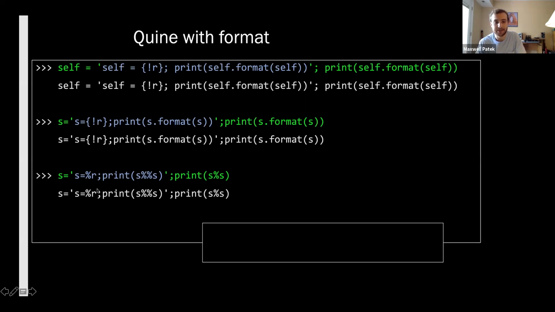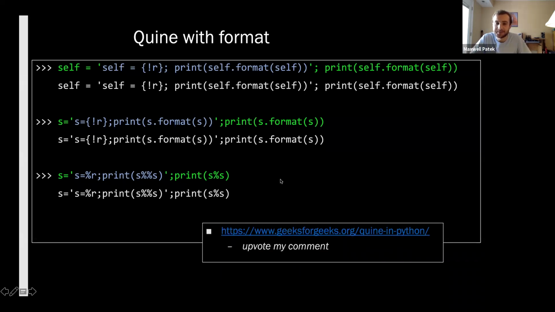Quick note, like I said, if you look up the shortest Python quine, this is probably what you'll see. If you go to the Geeks for Geeks article on quine in Python, it shows almost this, but there's a problem. It doesn't work. It's wrong. And so I left a comment, and this was one of my first contributions to Geeks for Geeks. So feel free to go check me out, upvote my comment, because it's just straight up wrong. It does not print itself. And there were other problems with the article too. So just a disclaimer, be wary of what you read. Always execute it to see if it actually does what you think it does.